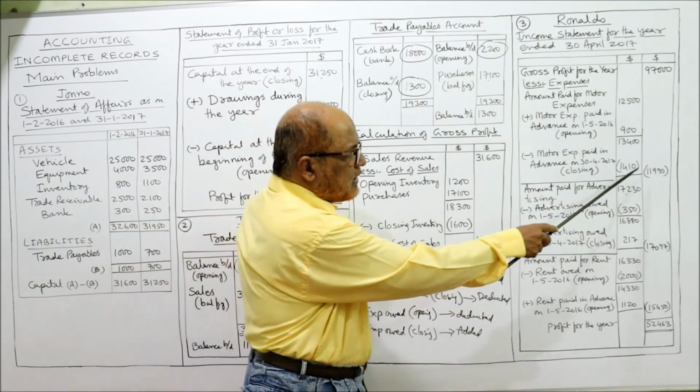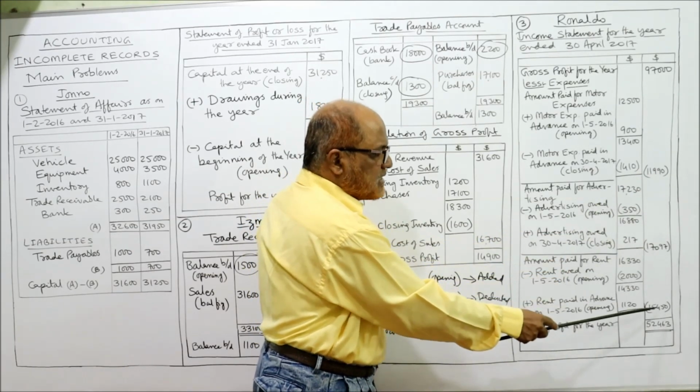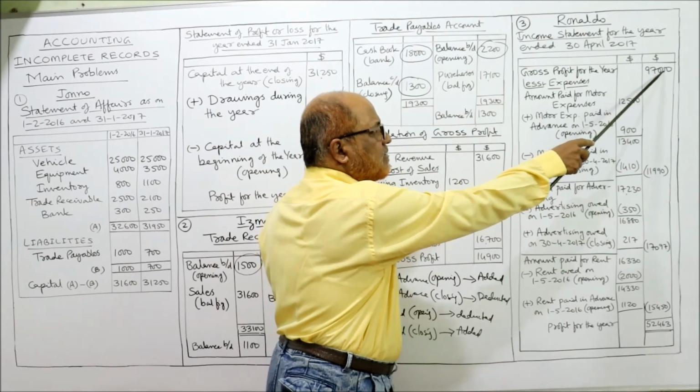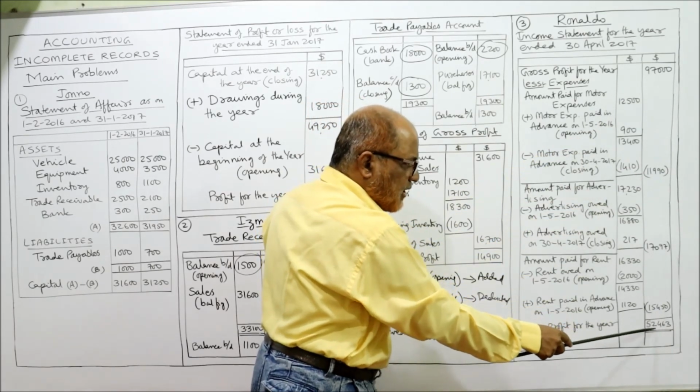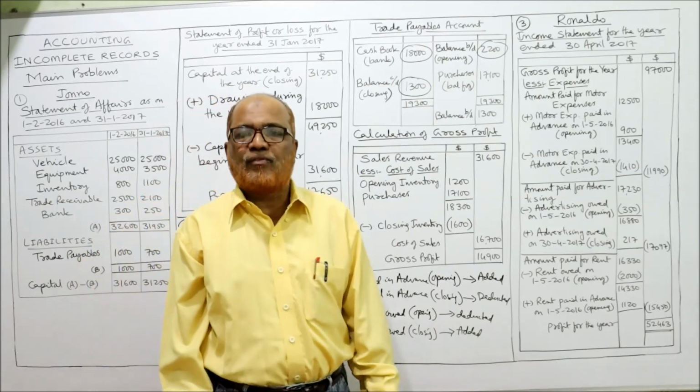Now you deduct. All these three are the expenses. These are motor expenses, this is advertising, this is rent. Deduct from 97,000 all these three amounts, and we get 52,463. This is the profit for the year.